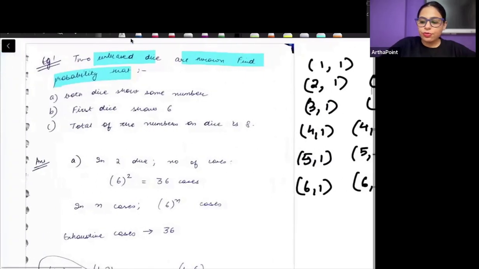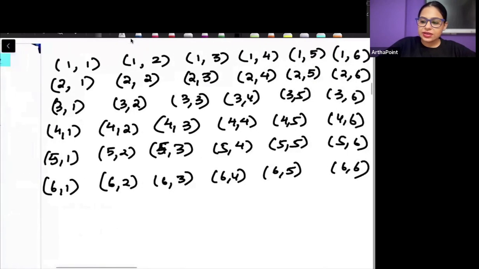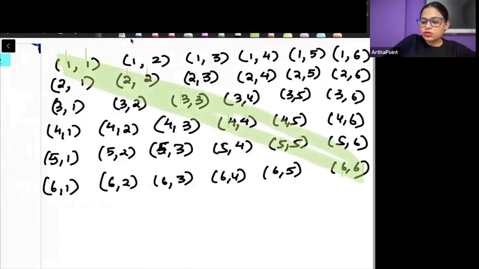Now just look here. Both dice show the same number. It means that this is 1, 1, this, and this. So if I look at these, here both dice are showing the same number, right? So how many such outcomes are there?